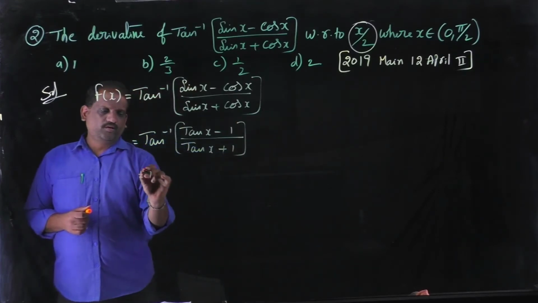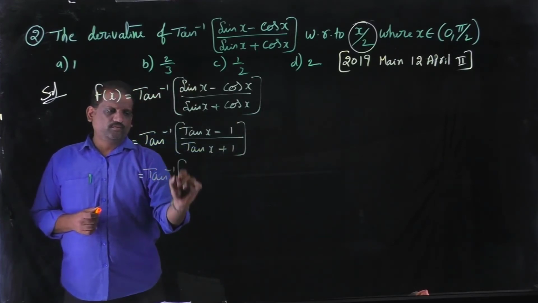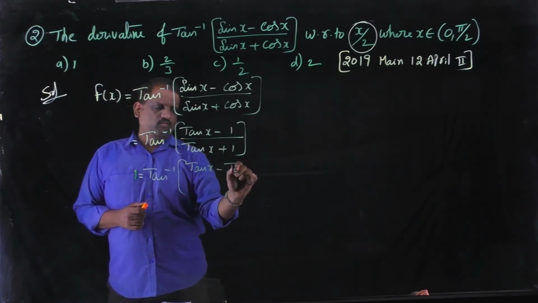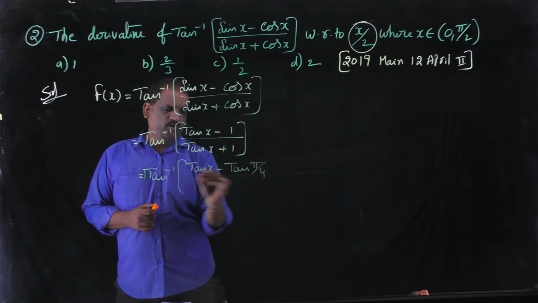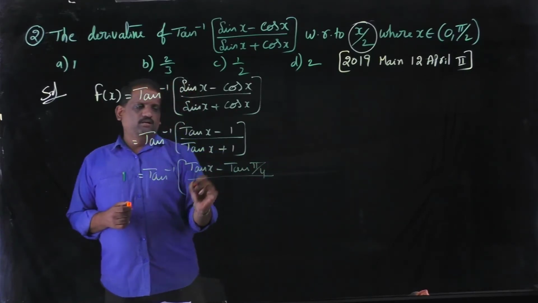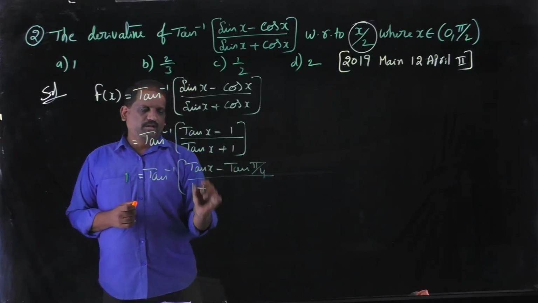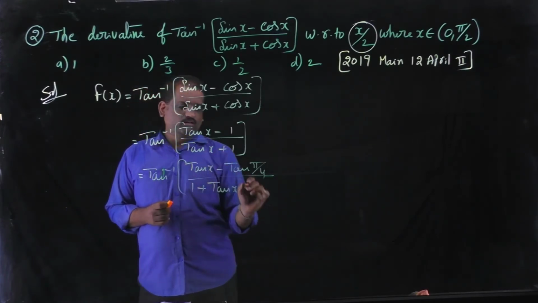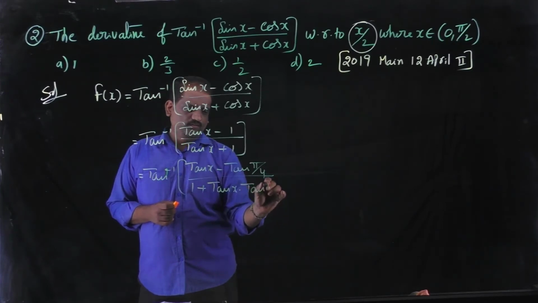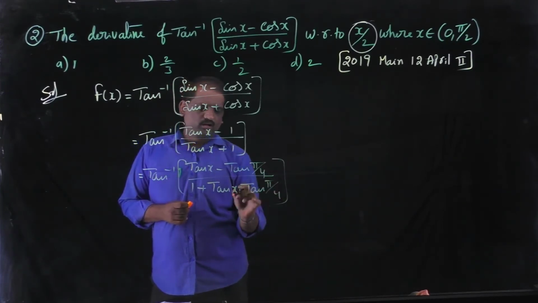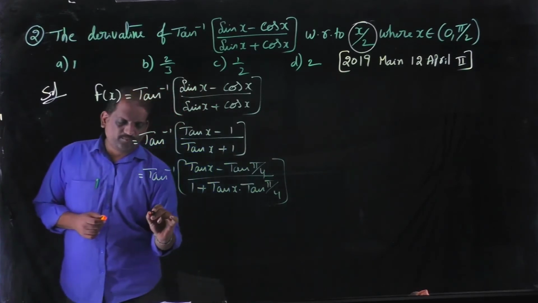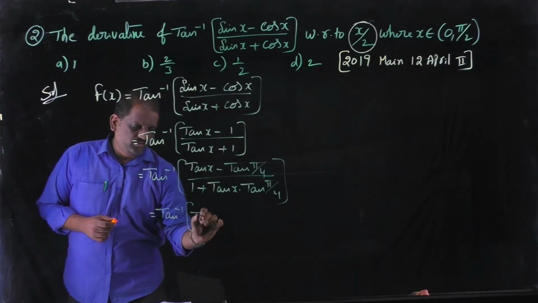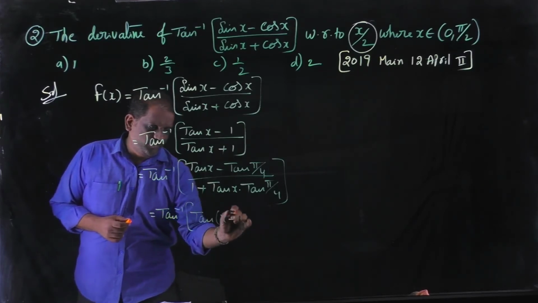That is equal to tan inverse of (tan x minus 1), which can be written as tan pi by 4, by, I am writing 1 here, plus tan x into 1, that is tan pi by 4. The term in the bracket is in the form of tan of (x minus pi by 4).